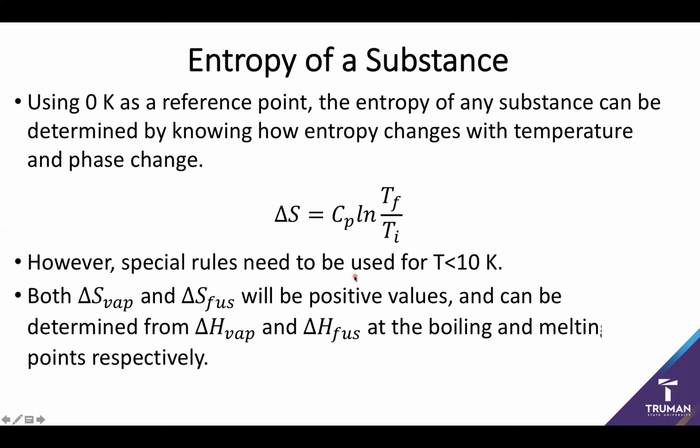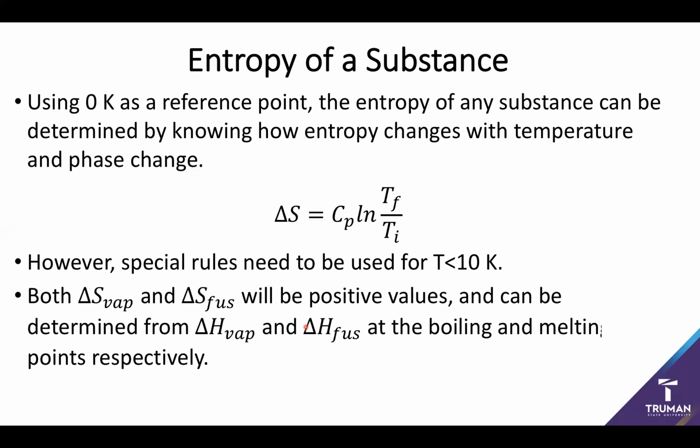So I often will need to make use of my entropy of vaporizations and fusions. It is worth noting, as we've seen, these will always be positive values because the entropy will always increase as I go from liquid to gas and solid to liquid. It turns out, and we'll talk about this later, you can actually figure out the entropy of vaporization from the enthalpy of vaporization, and the same thing with fusion. So we're going to skip this for now, but make note when we come back to it later.